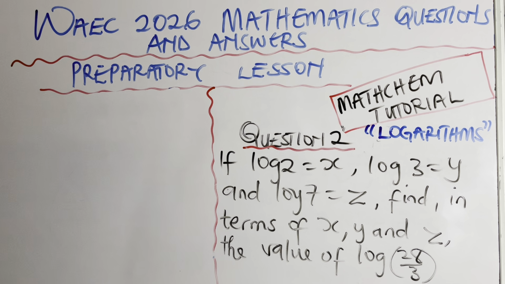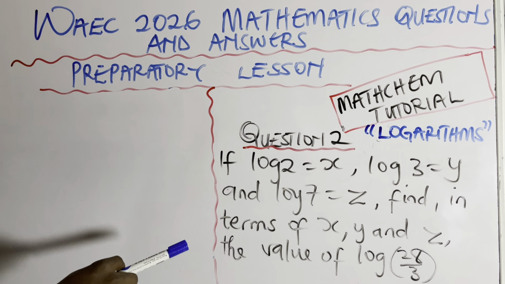So we are given log 2 is equals to x. Now this log 2, you can see that I did not write the base, like log 2 base something. Basically, if they did not write the base, that simply means it's in base 10. Good. If you don't know logarithms and you want to prepare for exam tomorrow, it's a topic that you must know. It's a compulsory topic that is repeated every blessed year. Alright, so how do we solve this?